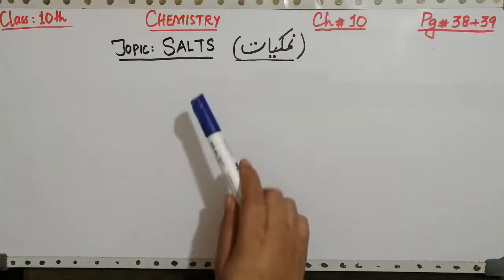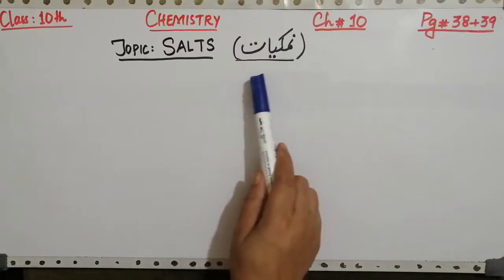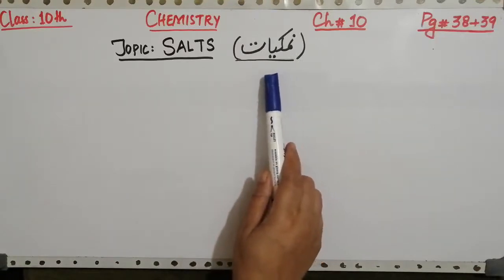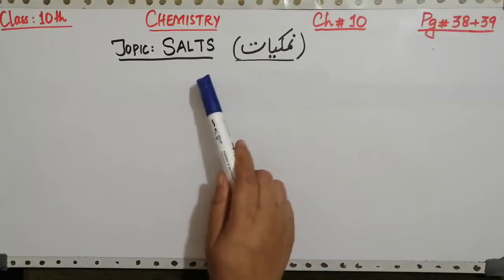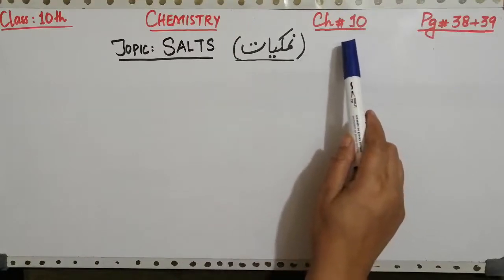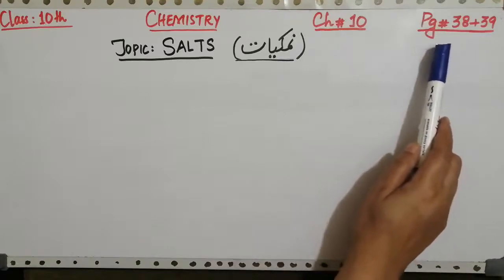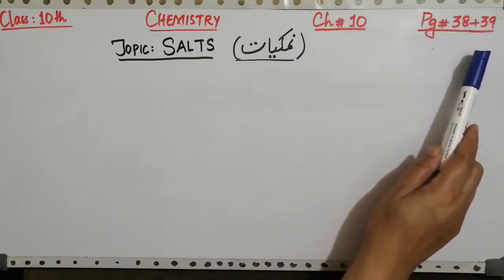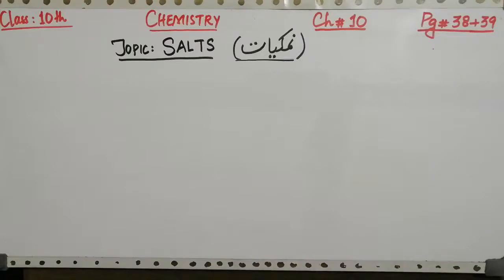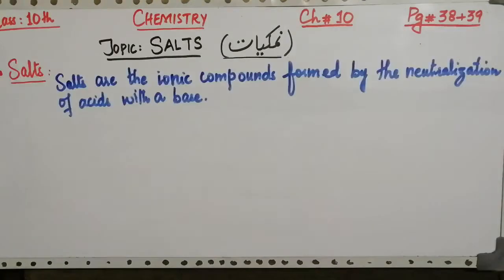Today the topic is salts. In Urdu it is called namkiyat, namak. This topic is given in chapter number 10, acids, bases and salts, on pages 38 and 39. So first we are going to define salts.